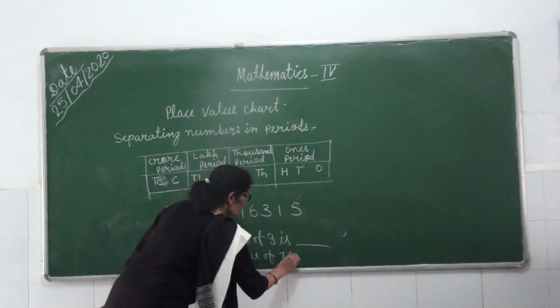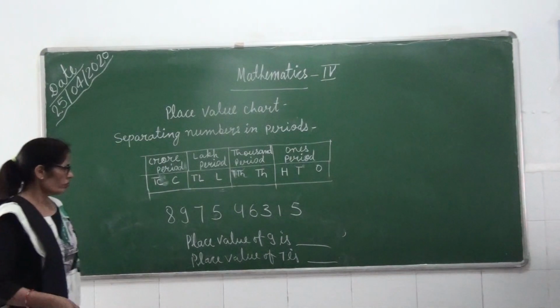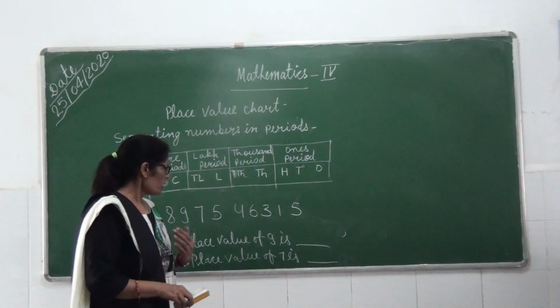Now for finding place value, what do we have to do first?